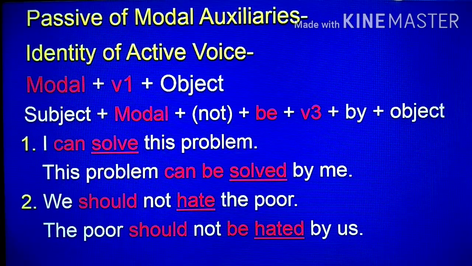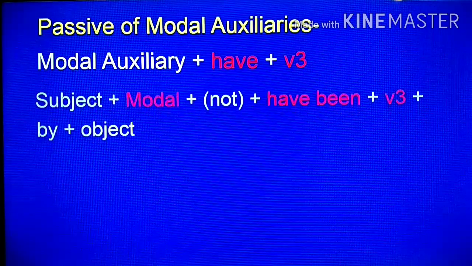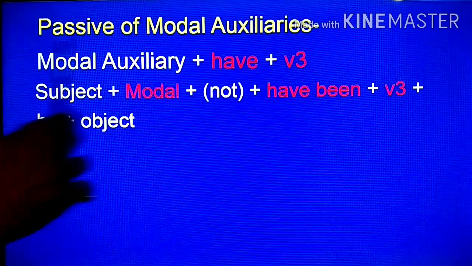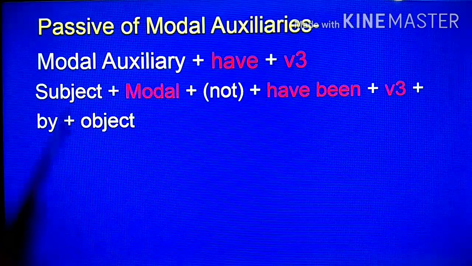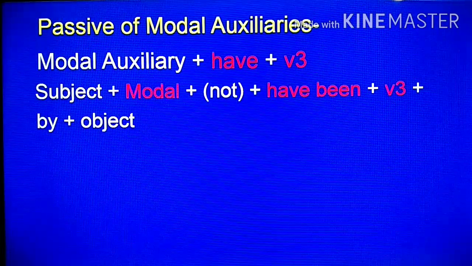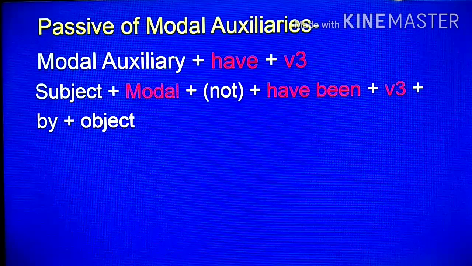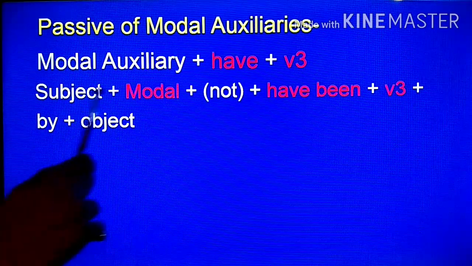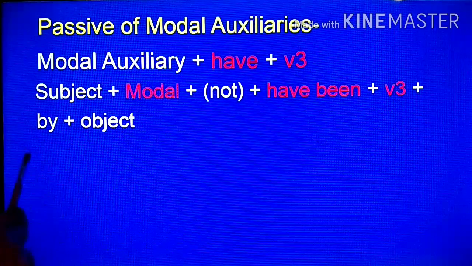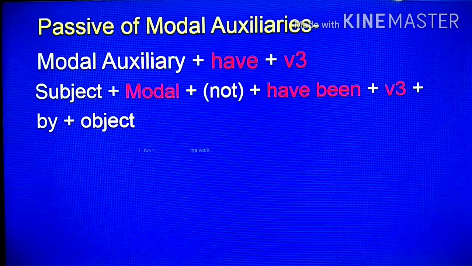But now look, modal auxiliary plus have plus third form. In this sentence, first form is not given. Modal auxiliary plus have plus third form is given in this sentence. We will apply this rule: subject, modal, not, have been, plus third form, plus by, plus object.